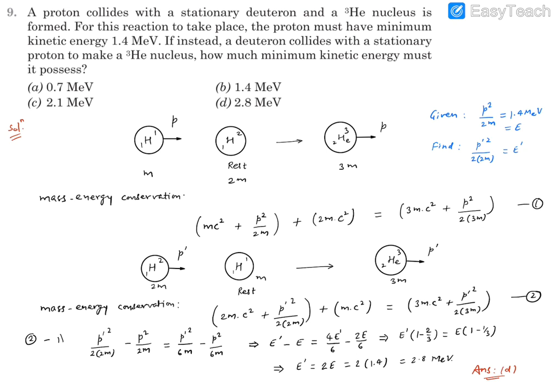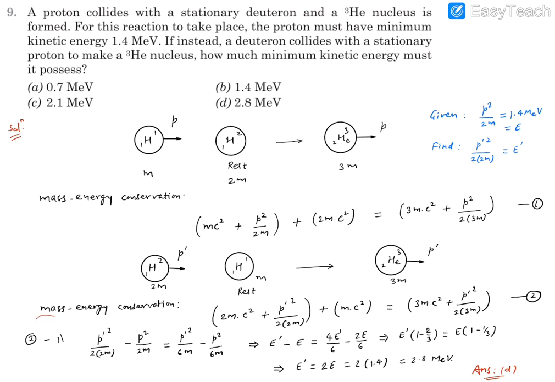What we need to find is the energy possessed by the deuteron. This deuteron is going to have energy p dash squared divided by 2 times its mass, which is twice m. So it's p dash squared divided by 2 into 2m. This number we need to find out. Let's say this number is represented by E dash.